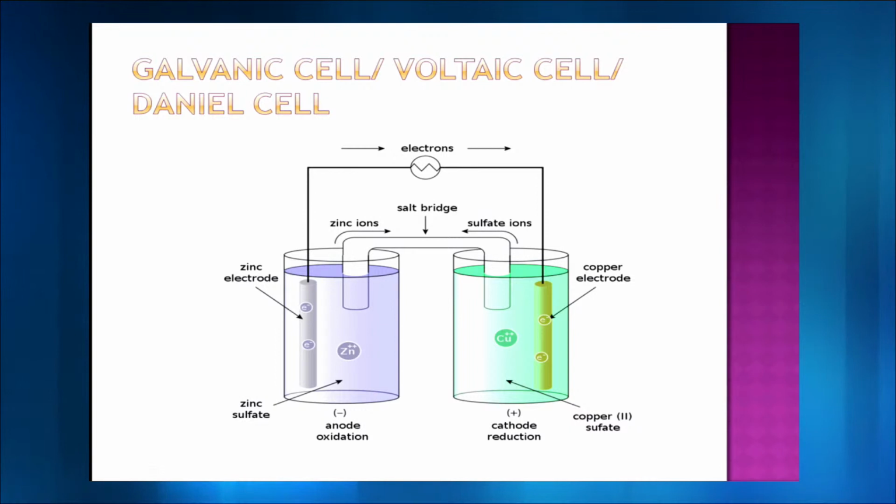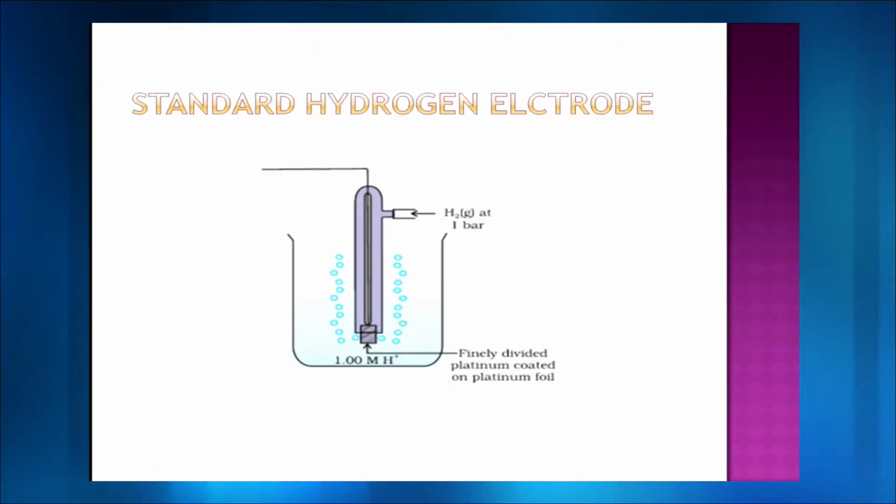You can very clearly see in the galvanic cell, I have not plugged in any charge, I have not plugged in any current, there is nothing. The reactions are happening in the containers. Ultimately, they are undergoing certain chemical reactions. That chemical reaction is giving you chemical energy, which is being converted to electrical energy, and so the battery is working. Now, we come to something very important, which is called the standard hydrogen electrode.